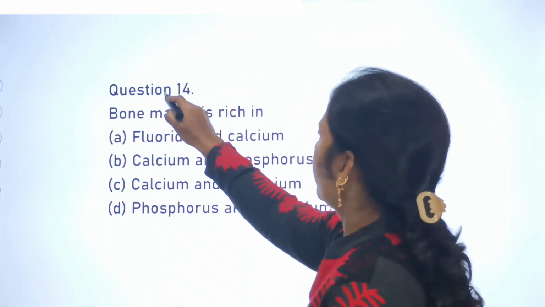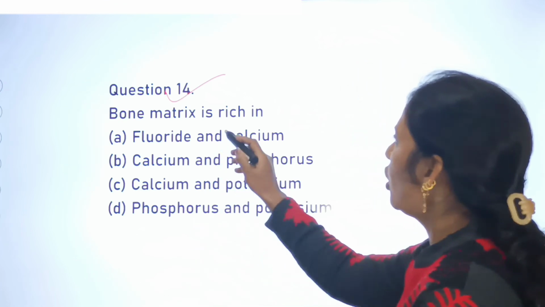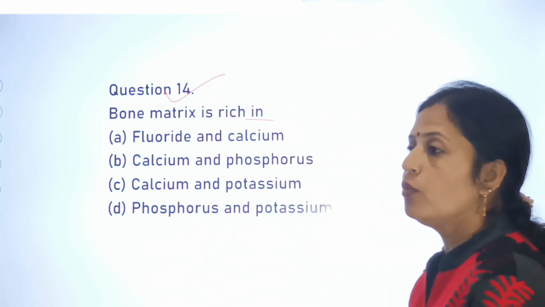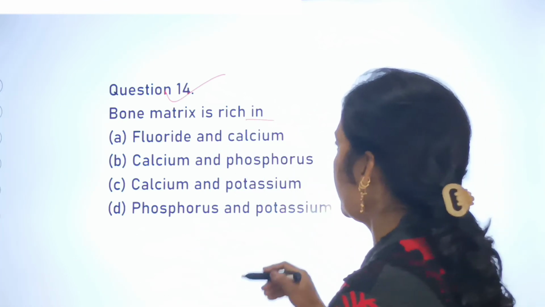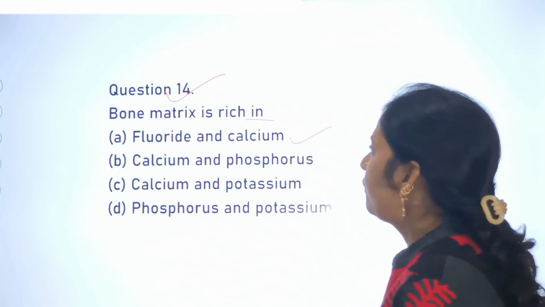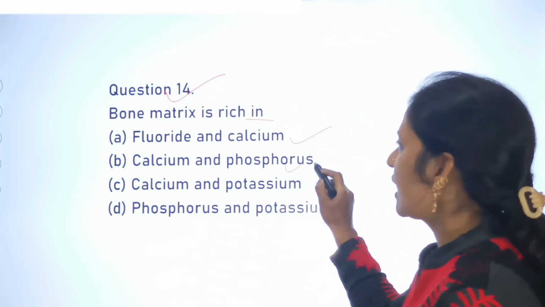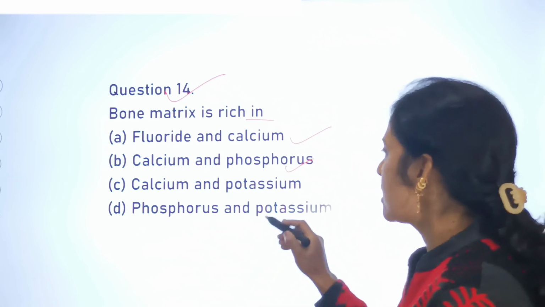Next is the question number 14, and the question number 14 is: bone matrix is rich in. Option A is fluoride and calcium. Second one is calcium and phosphorus.